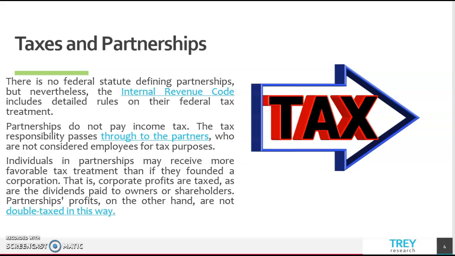Individuals in partnership may receive more favorable tax treatment than if they founded a corporation. That is, corporate profits are taxed, as are the dividends paid to owners or shareholders. Partnerships' profits, on the other hand, are not double taxed in this way.